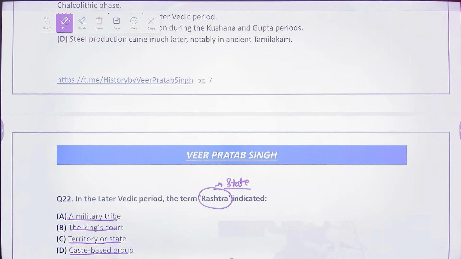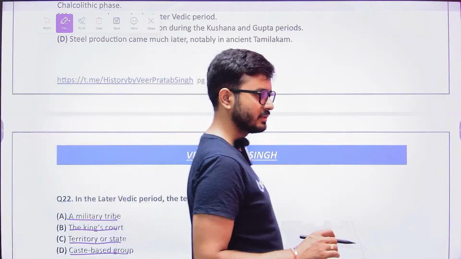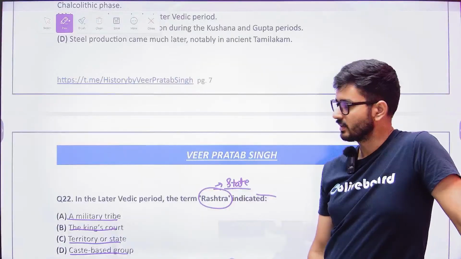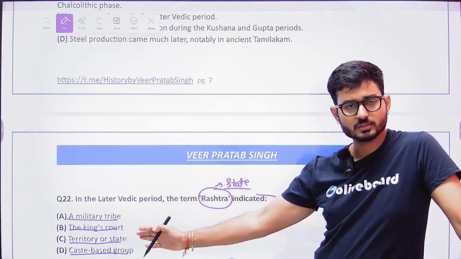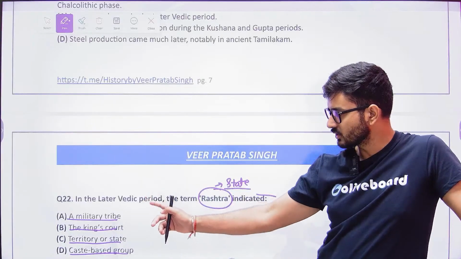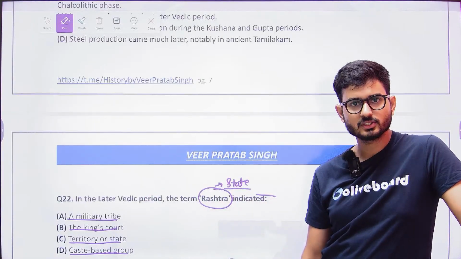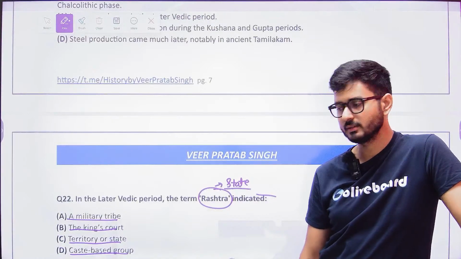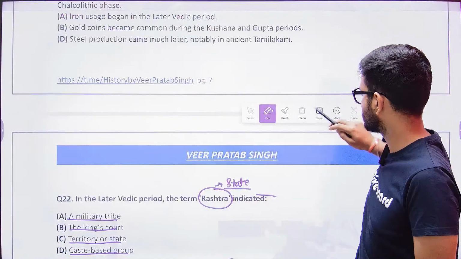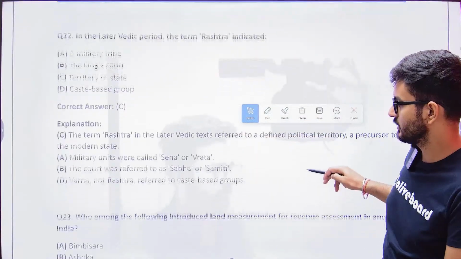Even in today's time, when you look at Rashtra, what does Rashtra actually mean? A state, right? Sometimes the examination will directly give you the answer. It was not a military tribe, it was not the king's court, but Rashtra was how the state was to be managed. So the answer to this is going to be C.